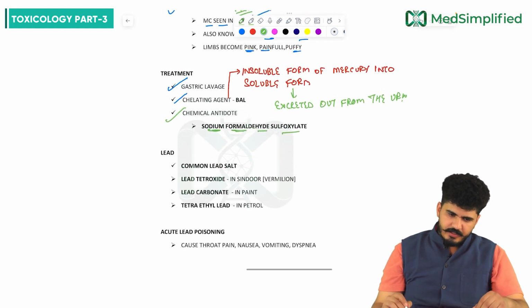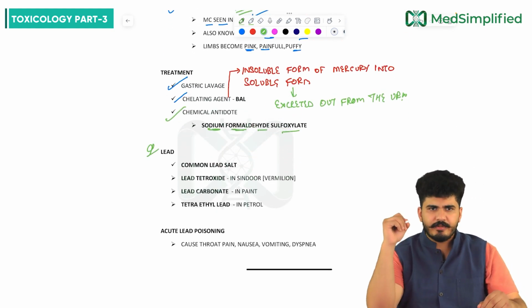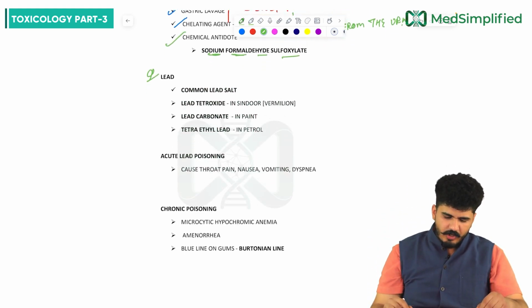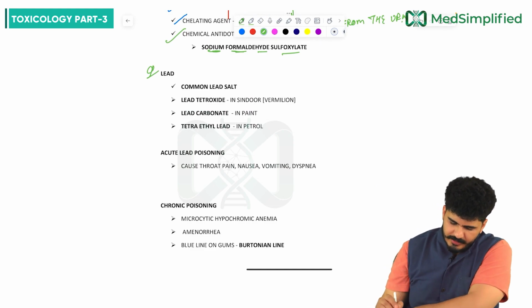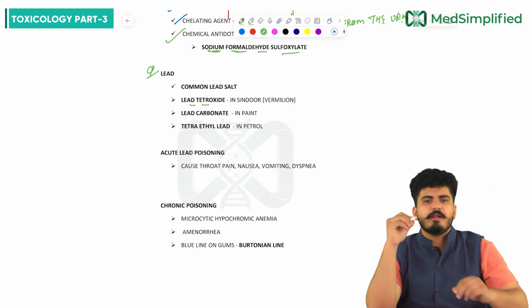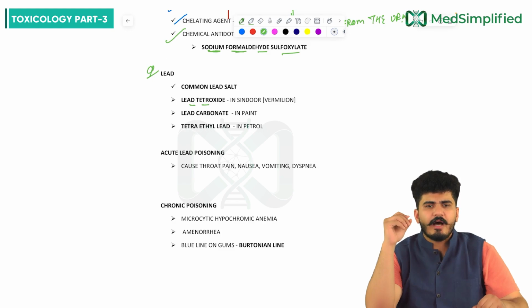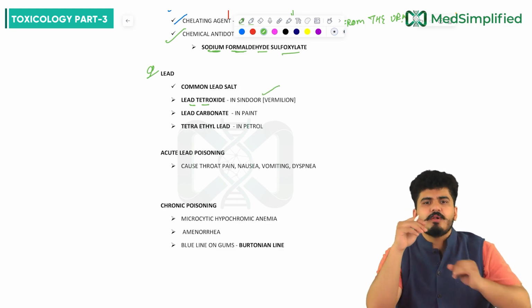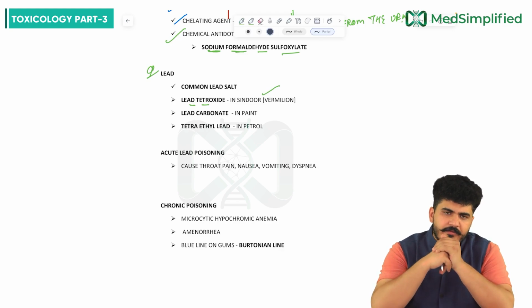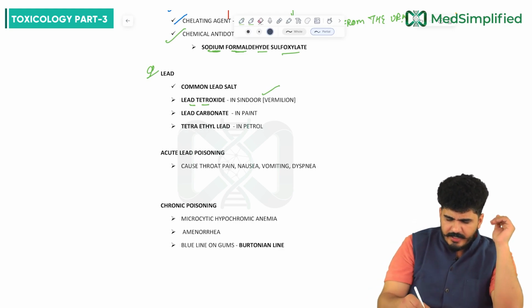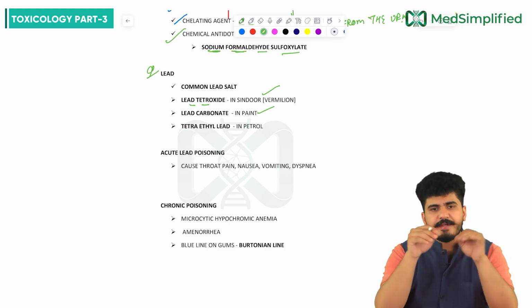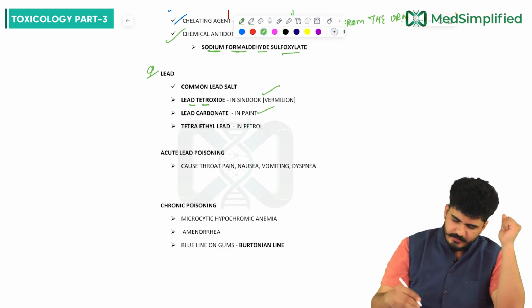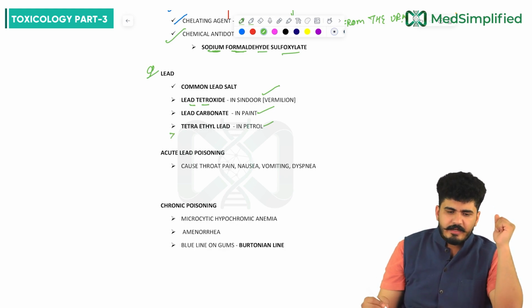Now the next poisoning which we need to see, sir, is what? Lead. Sir, if we talk about the common lead salts, they are lead tetroxide, lead carbonate and tetraethyl lead. Guys, remember, lead tetroxide is used in sindoor, which is also called vermilion. Then lead carbonate is used in paint, and tetraethyl lead is used in petrol. One more is there, sir: lead sulfide.